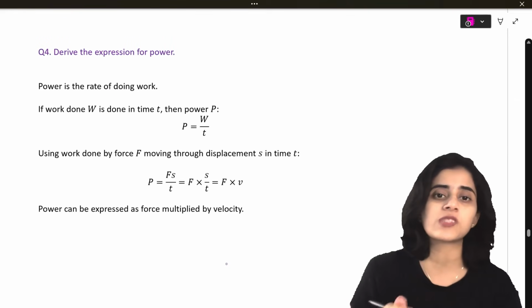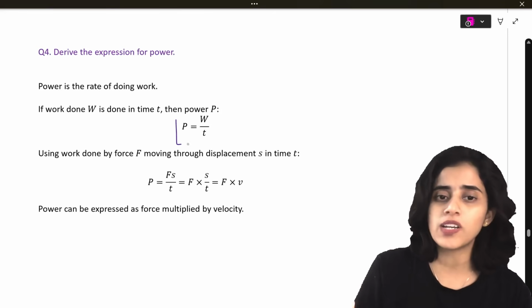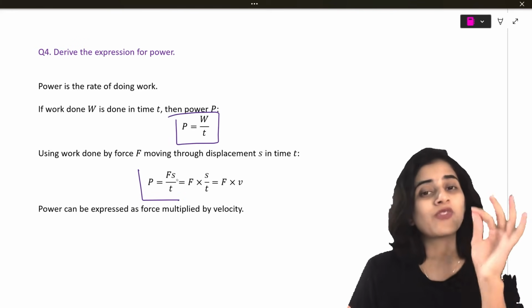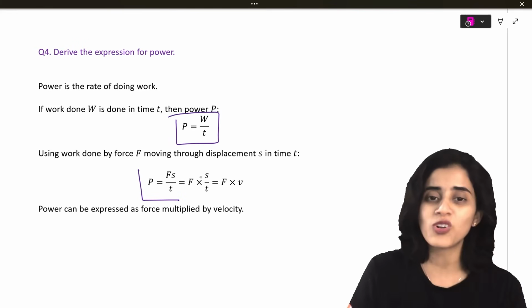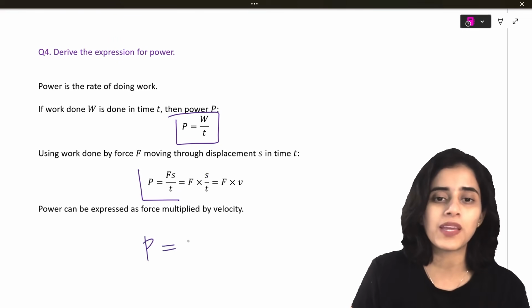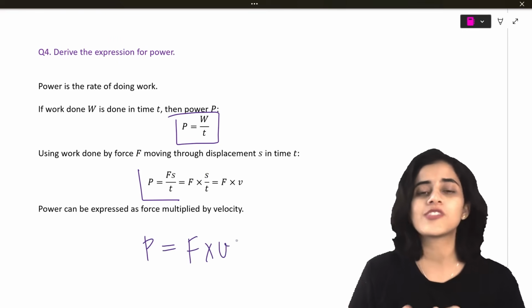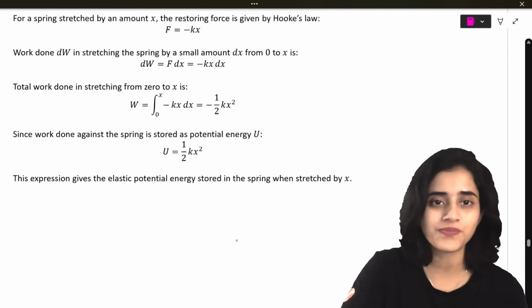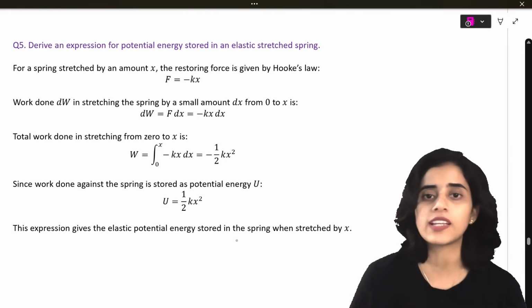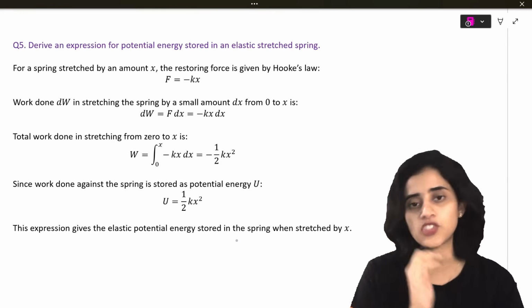Next question. Derive the expression for power. So power is work done by time. We already know that. Power is what? Work done is force into displacement. So force into displacement by time, I take it as v. So I will get P is equal to F cross v. Okay. Next question. Derive an expression for potential energy stored in an elastically stretched spring.